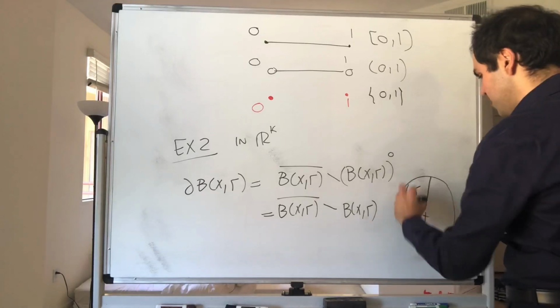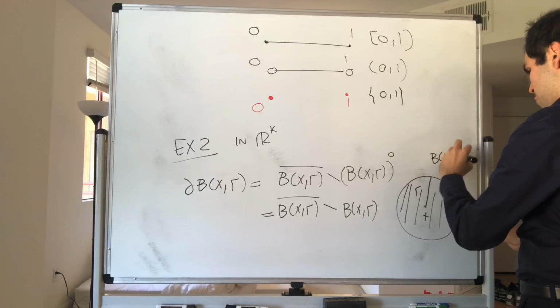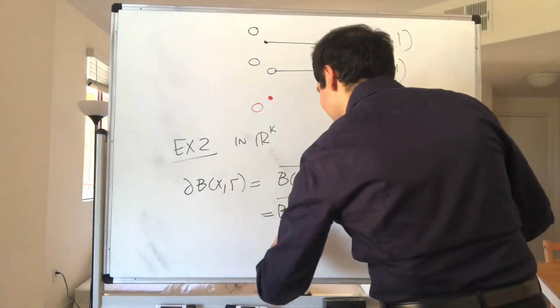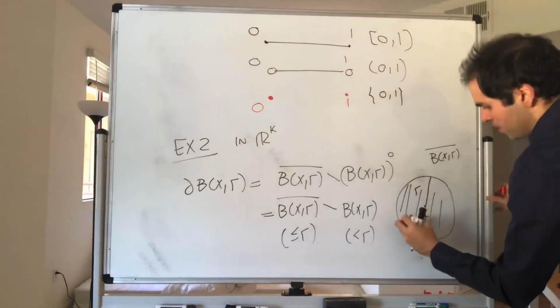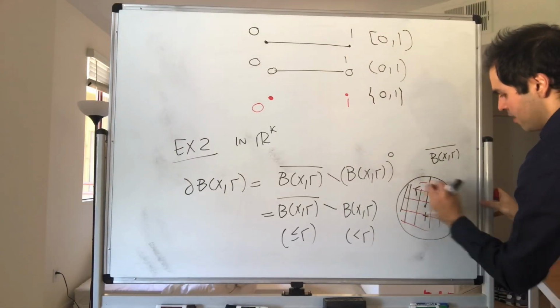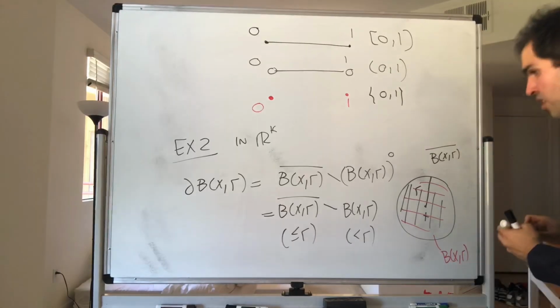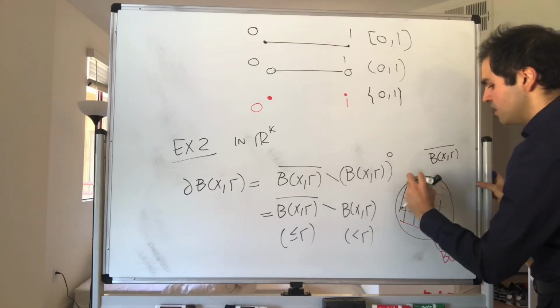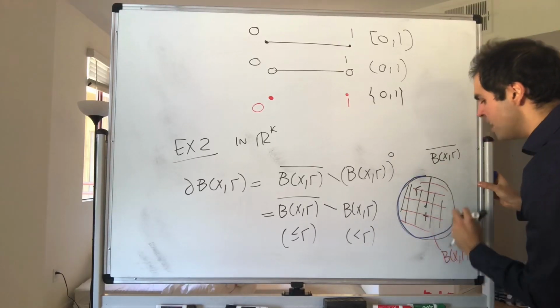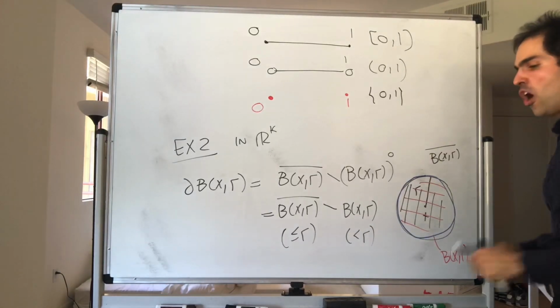Think of it as less than or equal to r, and B(x, r) is less than r, the thing inside. And so the boundary here, again in R^k, is just the sphere of radius r, things that are a distance exactly r away.